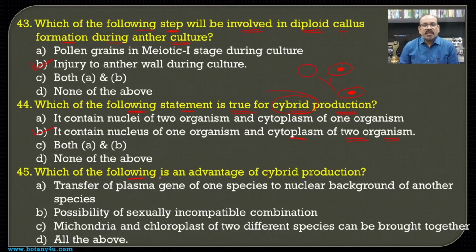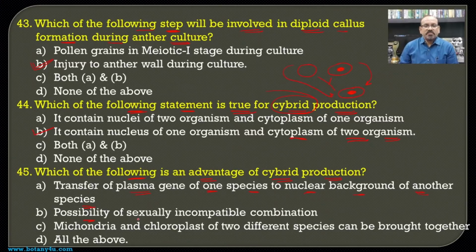Then which of the following is an advantage of the cybrid production? So the transfer of plasma genes of one species to the nuclear background of another species. So here we can see the plasma genes can be transferred, that is the genes which are present in the form of the mitochondrial DNA and the chloroplast DNA, into the nuclear background of another species. So this is possible with the help of cybrid production.